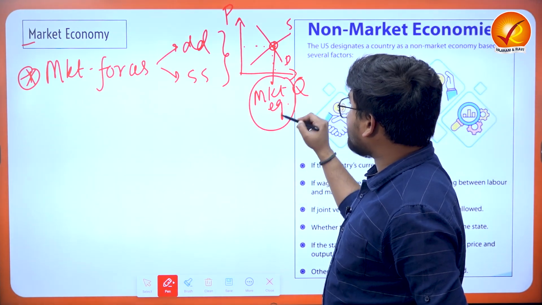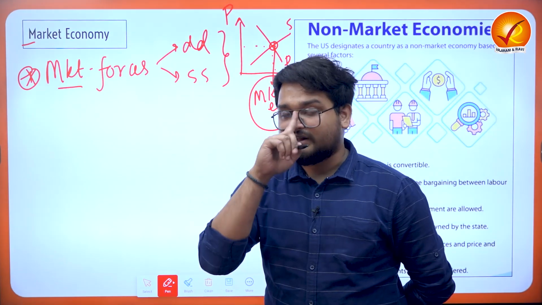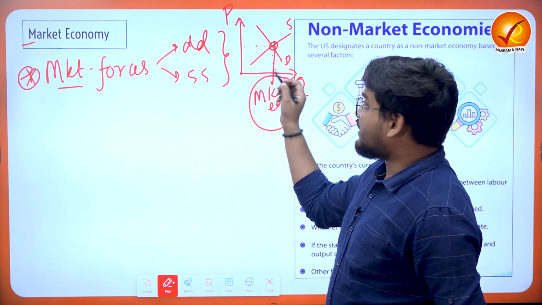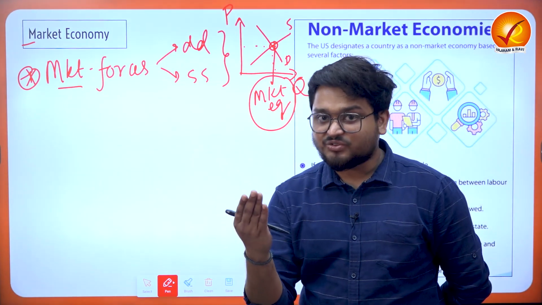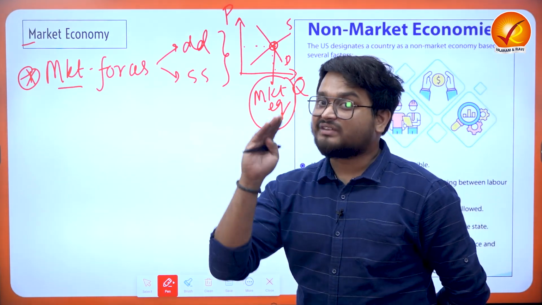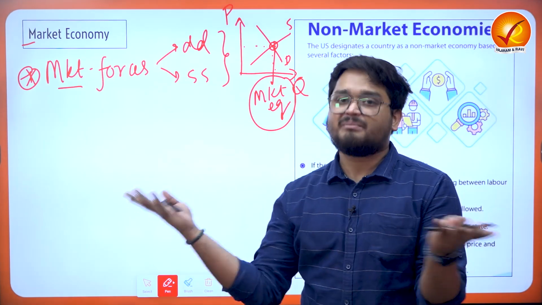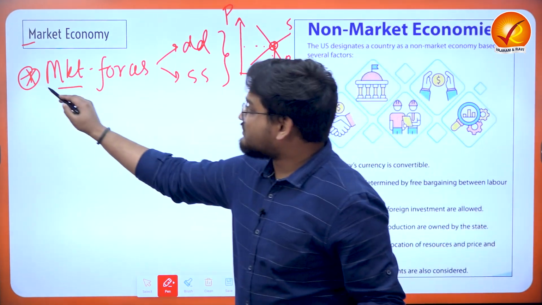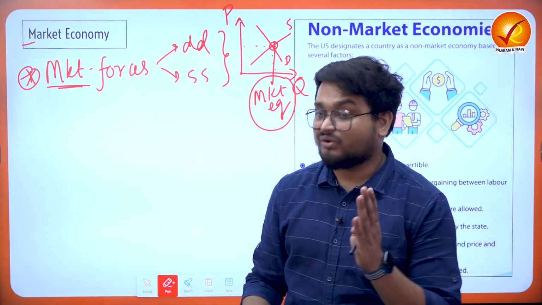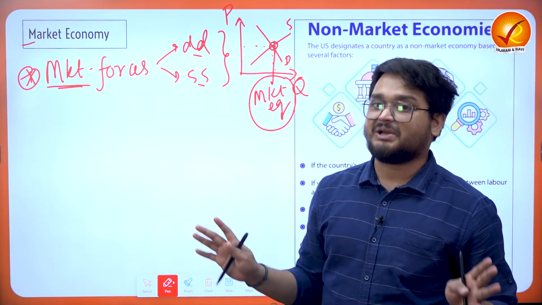It is highly efficient for any market or any country to follow market practices, because it is here that consumers are willing to buy various goods and services, and producers are able to produce and sell their produce at a particular price. So both the consumers and the producers are happy. The economic systems in countries which strictly follow the demand and supply forces of the market are known as a market economy.